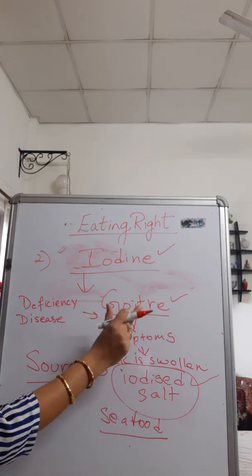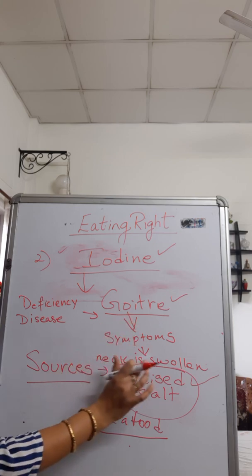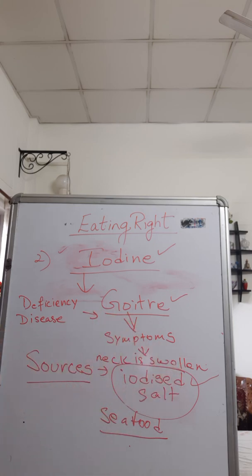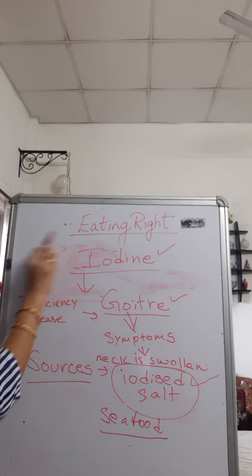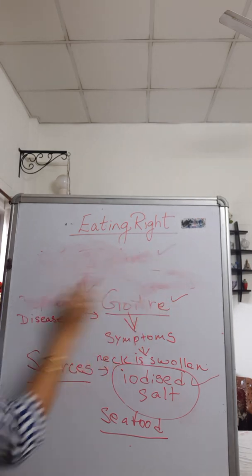Otherwise, what do we get? We get goiter. And what is the symptom? The symptom is that the neck is swollen. So this was about goiter. Okay. Now the third mineral, the third deficiency disease. Let's talk about the next one.